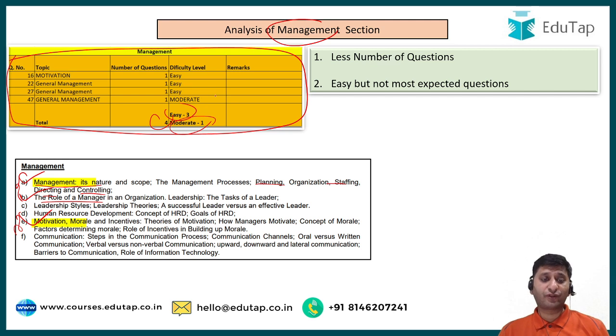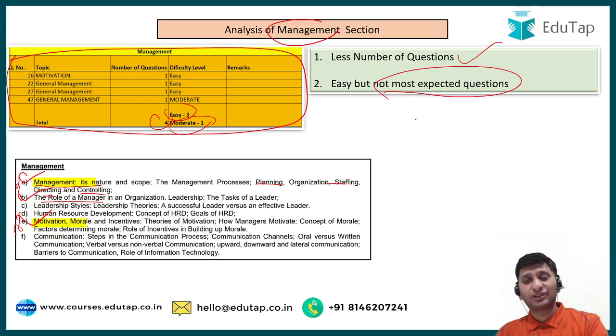So you can just guess that this was an easy section. So overall a less number of expected questions. Again, a standard should have been 7-8 questions at least, but only 4 questions. But the point to notice is that the questions asked in management were not the most expected questions. There were no questions on theories. I mean, they were very awkward questions.